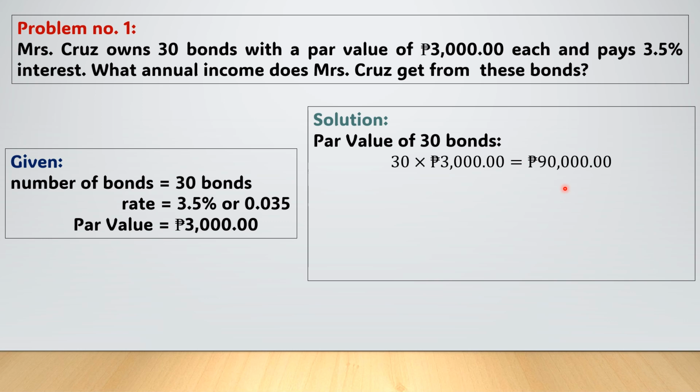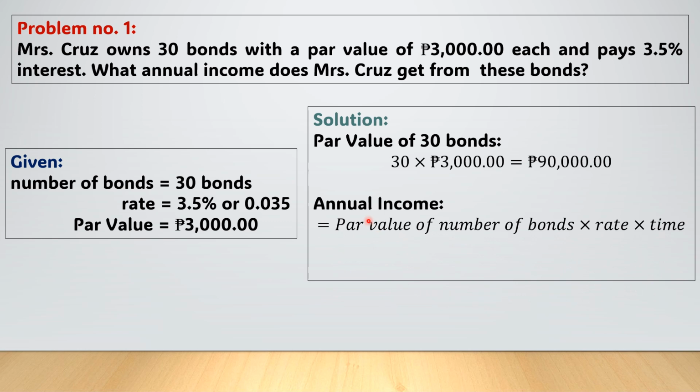At para makuha naman po natin ang ating annual income, we will multiply par value of number of bonds, rate, and time. Okay? So, yung par value of number of bonds, yan po yung 90,000 pesos times ang rate natin ay 0.035 at ang time po natin ay 1. Bakit po? Dahil annual. Okay? Ibig sabihin, 1 year.